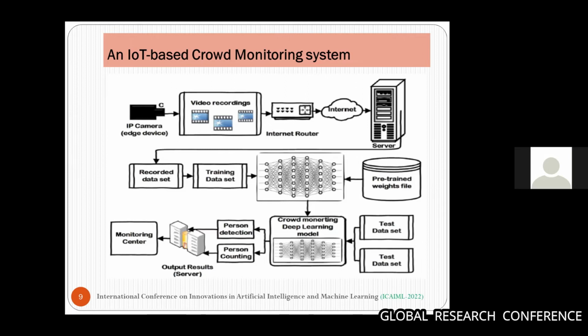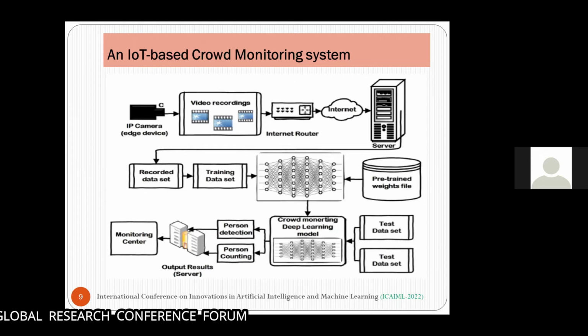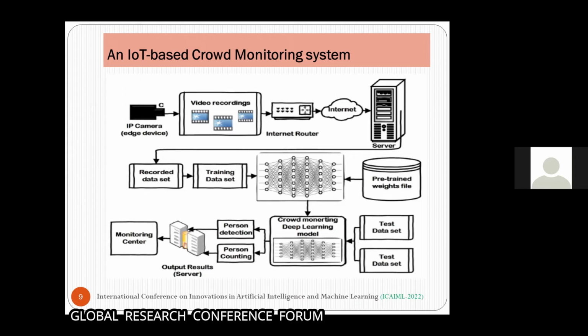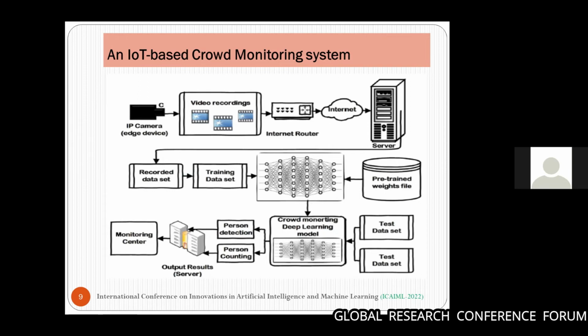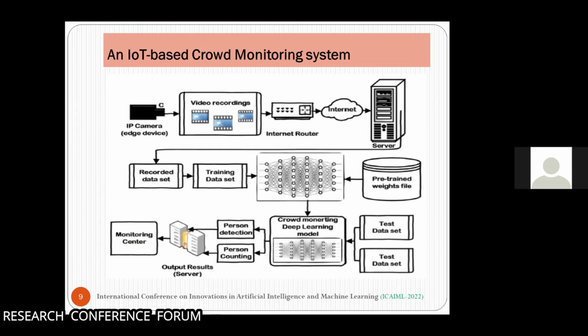In this paper, the authors have designed one model called the SSD model, meaning single shot multibox detector model, for training on whatever data we get from the IP camera. As the model is trained on the data set captured from the frontal view, the transfer learning approach is used.